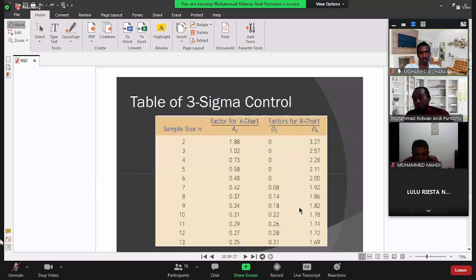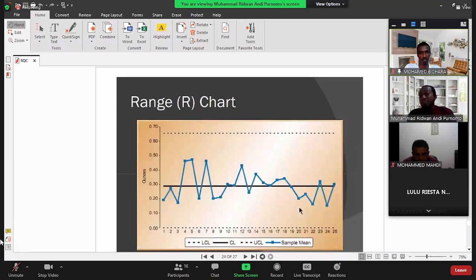So from this result, we can say that our machine is still good. The variation is not very big, not very high. Still under control. So this time, we don't need to repair or maintain our machine, because based on the target, it can still achieve the target. Based on the interval, the variation is still very low. Still under control, so the machine is still good.